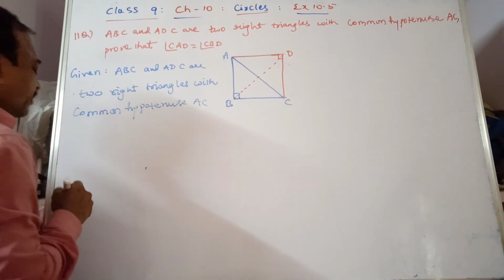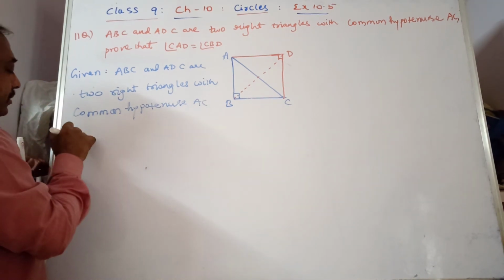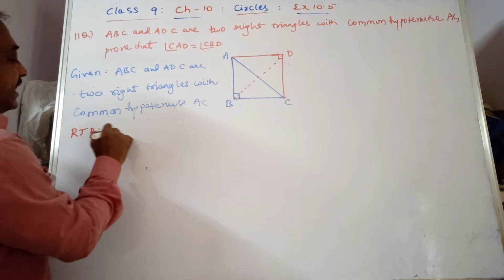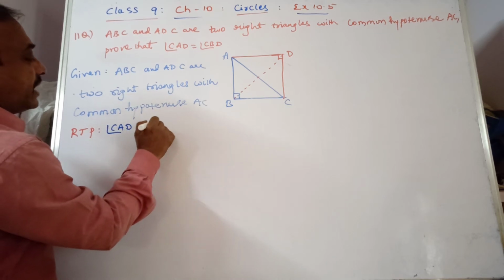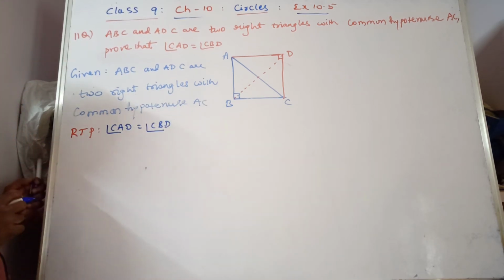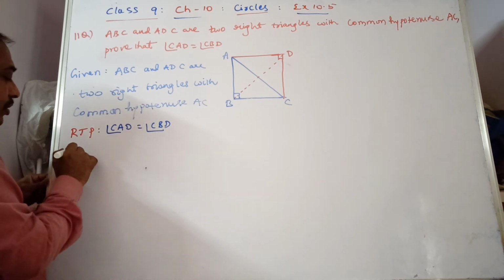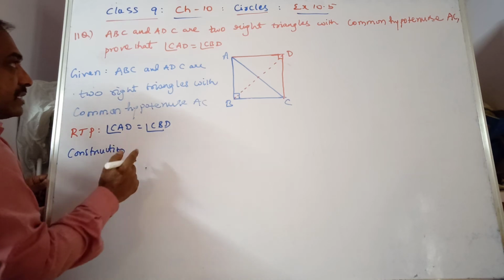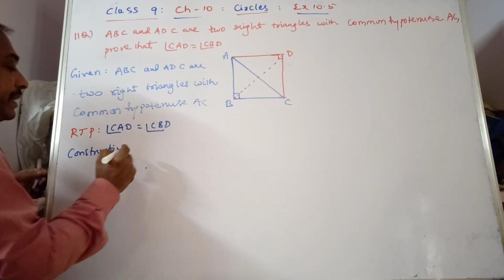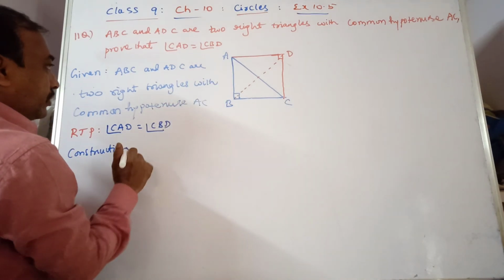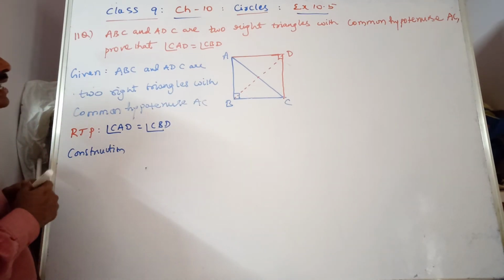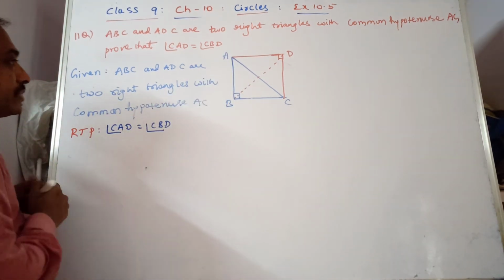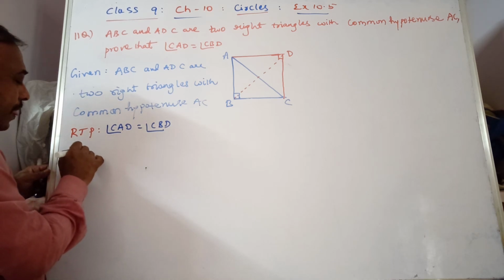Required to prove. What we have to prove? We have to prove that angle CAD is equal to angle CBD. This we have to prove. Now construction, just join B to D. In the diagram we can show that. Now proof, you see.